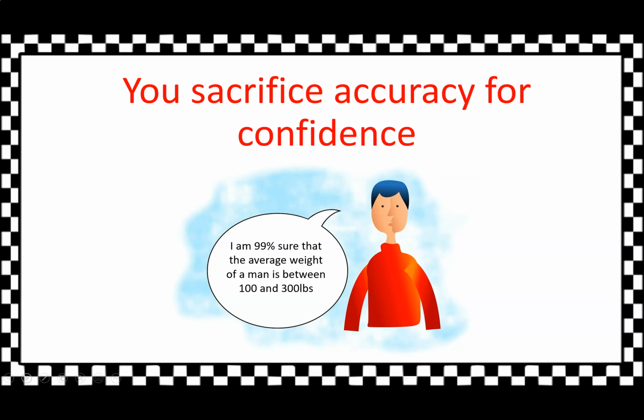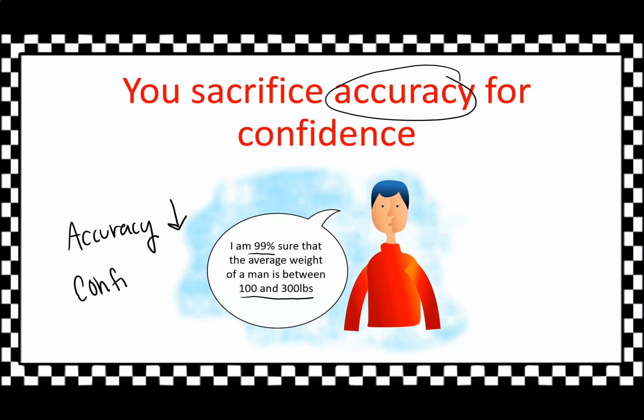And here's a kind of funny example, just like our joke on the previous slide. I'm 99% sure that the average weight of a man is between 100 and 300 pounds. Is that accurate? No. So we can say that our accuracy here is pretty darn low. But what's true about our confidence? In this case, our confidence is high because we're saying our accuracy is crazy. We've got a huge margin of error here. So we're pretty darn confident that this is going to happen.